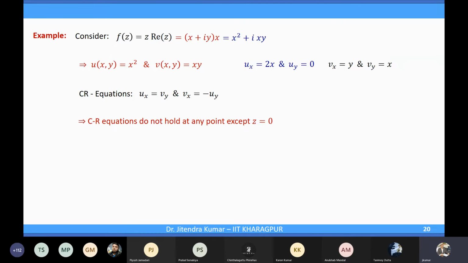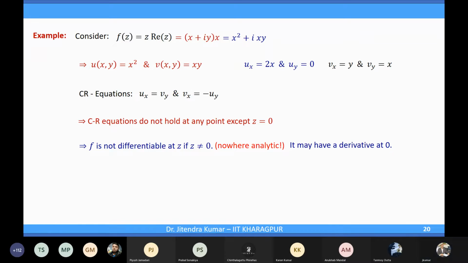So definitely the function cannot be analytic, because for analyticity you need differentiability not only at that point but also in the neighborhood of that point. Well, so nowhere analytic, that is for sure we can say, and it may have a derivative at 0.